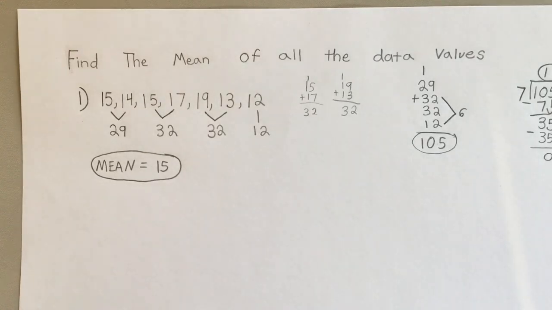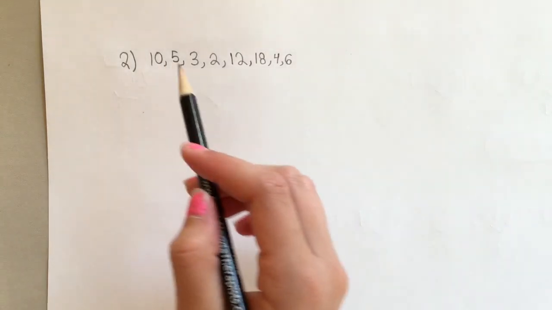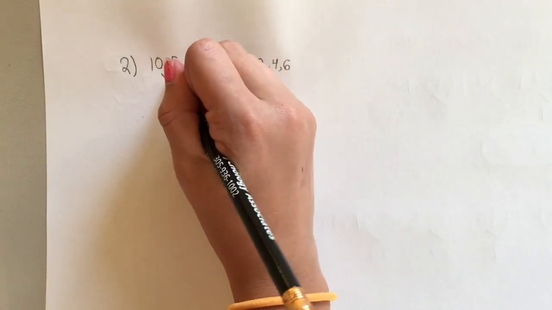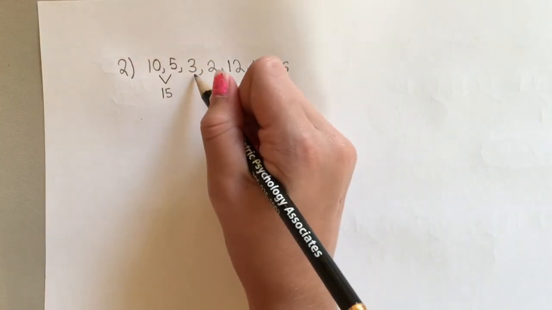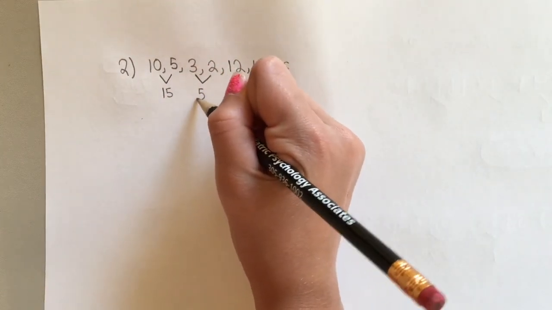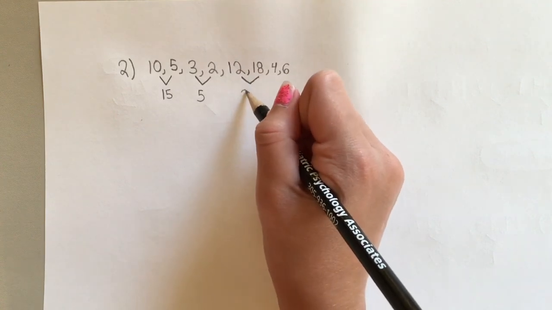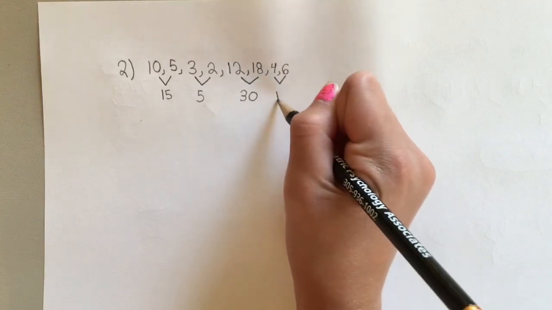So now let's move on to example 2. For this next one, you're just going to first add. So 10 plus 5 is 15. 3 plus 2 is 5. 12 plus 18 is 30. And 4 plus 6 is 10.